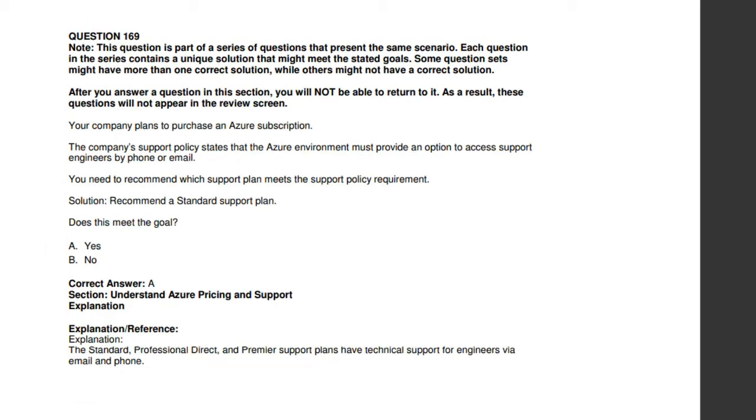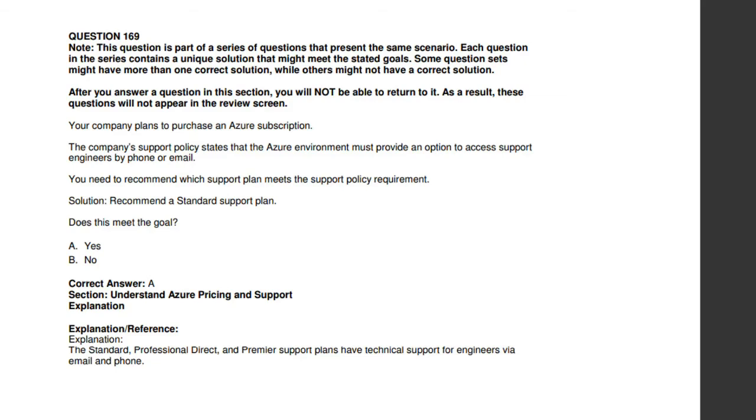So the 169th question. You know this kind of question. Your company plans to purchase an Azure subscription. The company support policy states that the Azure environment must provide an option to access support engineers by phone or email. Similar to the questions you got previously, it's kind of a continuous question. The solution over here is recommending a standard support plan. The standard support plan is higher than the basic plan, so it has the feature to meet the requirement given over here, which is access by phone or email. With the standard support plan, it can be achieved. So the answer is A, no change required, it's meeting the goal.